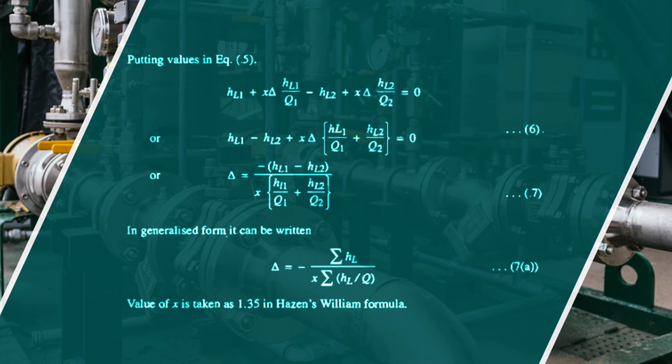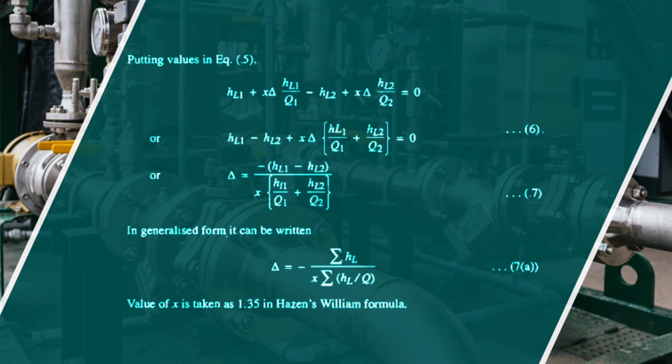On simplification we get delta is equal to minus (HL1 minus HL2) divided by x into (HL1 divided by Q1 plus HL2 divided by Q2).